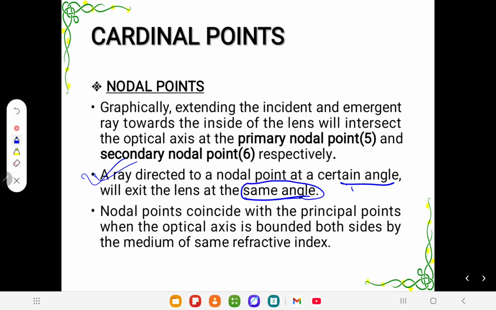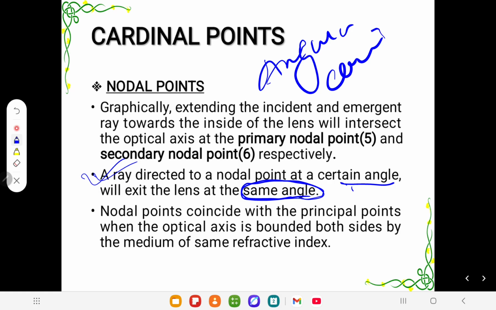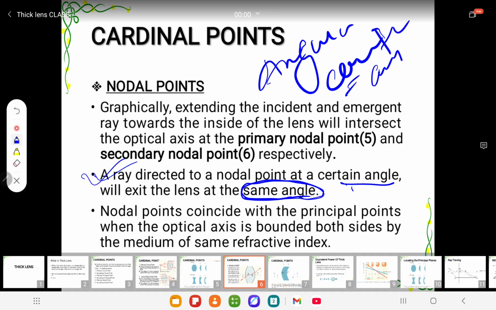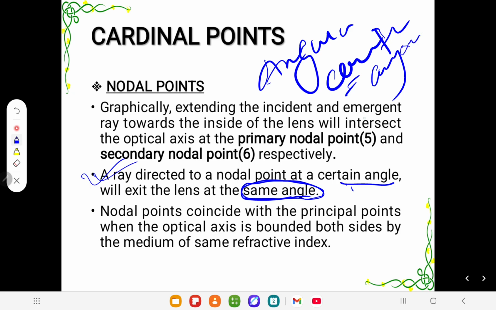So that's why we always describe the nodal point with angular constancy, or another way we say, angular magnification is 1, so there is no magnification. If a ray goes to the nodal point at a certain angle, it will exit at the same angle, so angular constancy, or angular magnification, is equal to 1 when you talk about the nodal point.